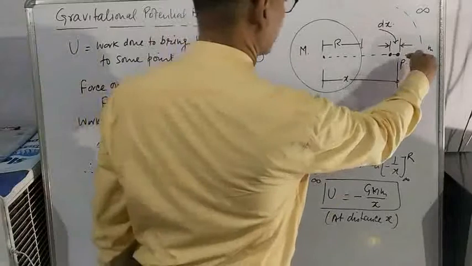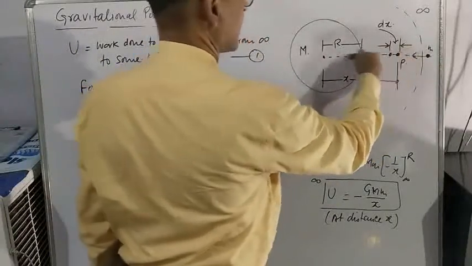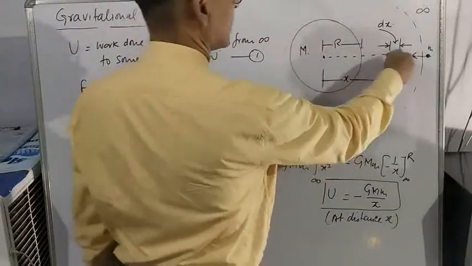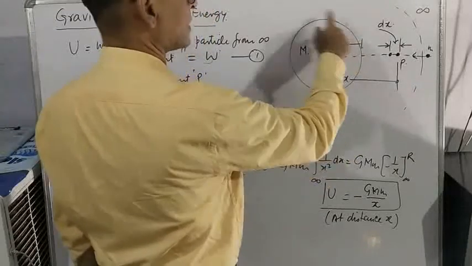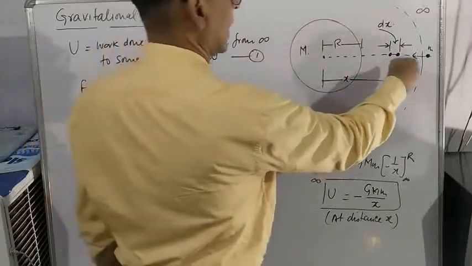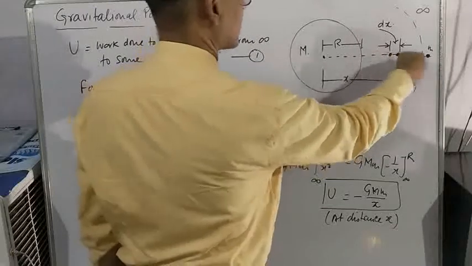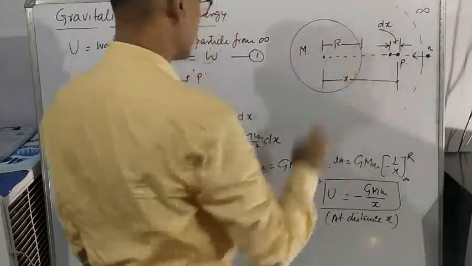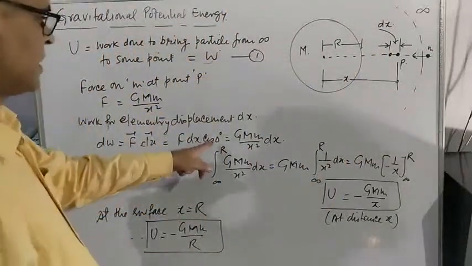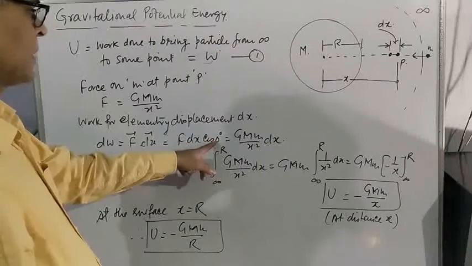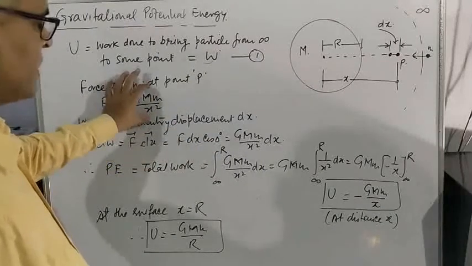It is gravitational force, so the force is directed towards the body or planet like Earth, and the displacement is also in the same direction. So force and displacement are in the same direction, therefore the angle is 0 degree. Now take the value of F from here.